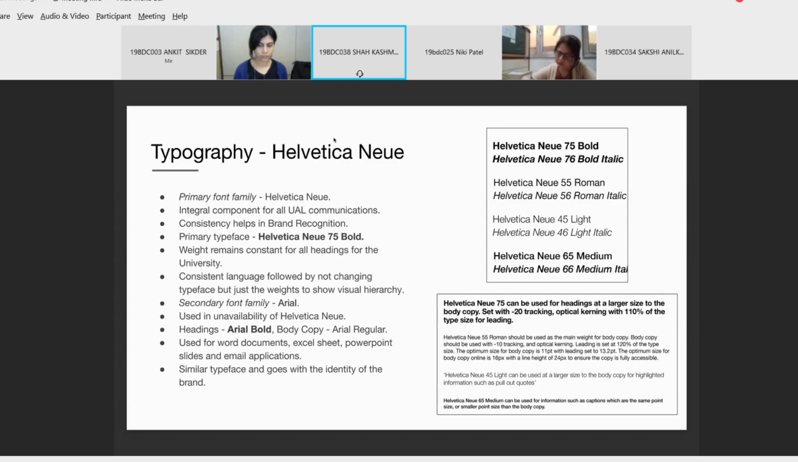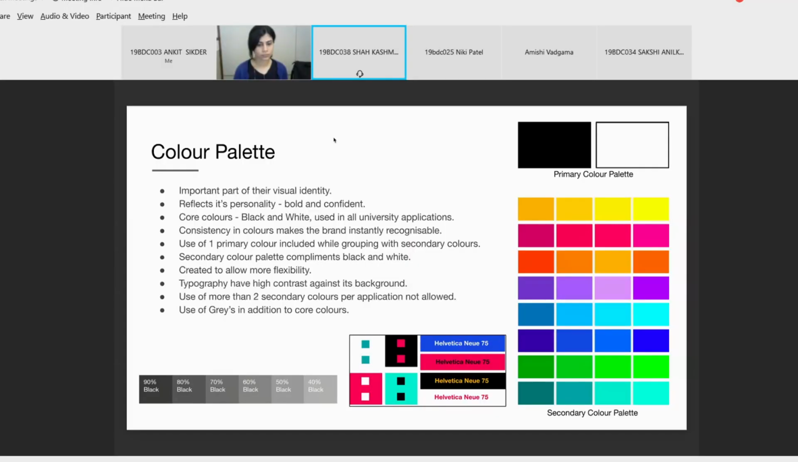So talking about the color palette used by the brand. As it is known, the color palette is an important part of the visual identity, and their color palette reflects their personality, which is bold and confident. The core colors of the university are black and white, which are used in all the university applications. As they have used these colors consistently, it makes the brand instantly recognizable across their communications. Also, one primary color is included while pairing or grouping with other secondary colors.